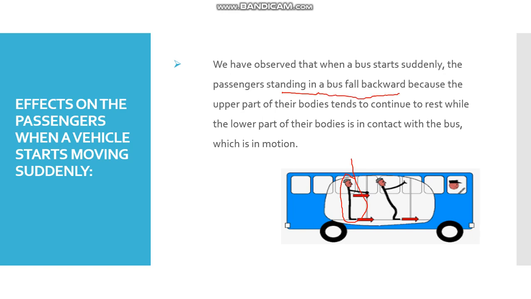Because the upper part of their bodies tends to continue at rest, but the lower part of the body is in contact with the bus, which is in motion. So this is the reason that we fall backward when suddenly a car starts moving. This is our first case, in which we have studied that whenever a bus starts moving suddenly, we fall backwards.